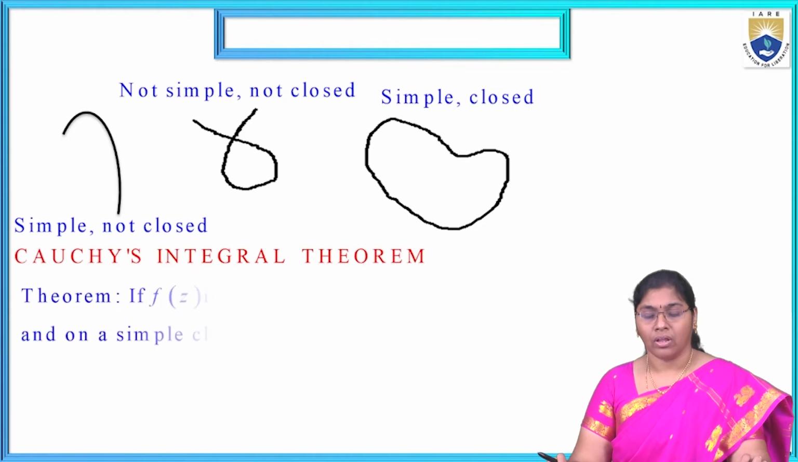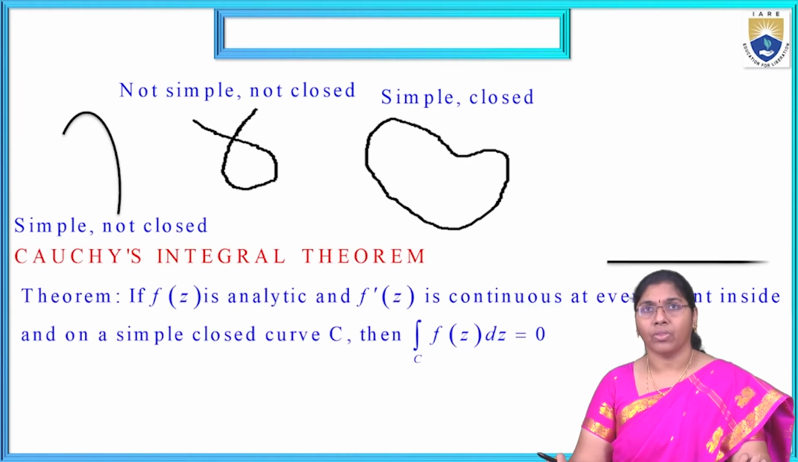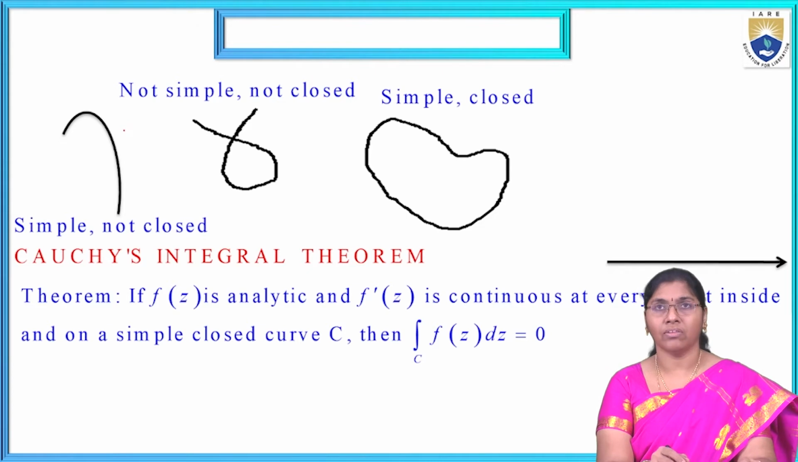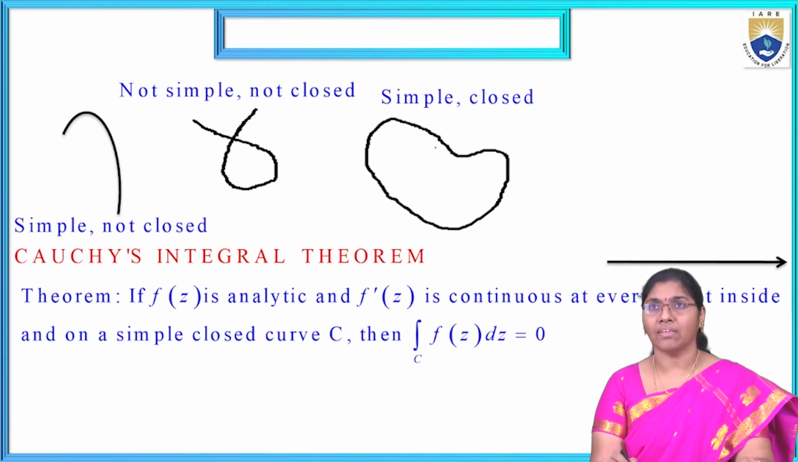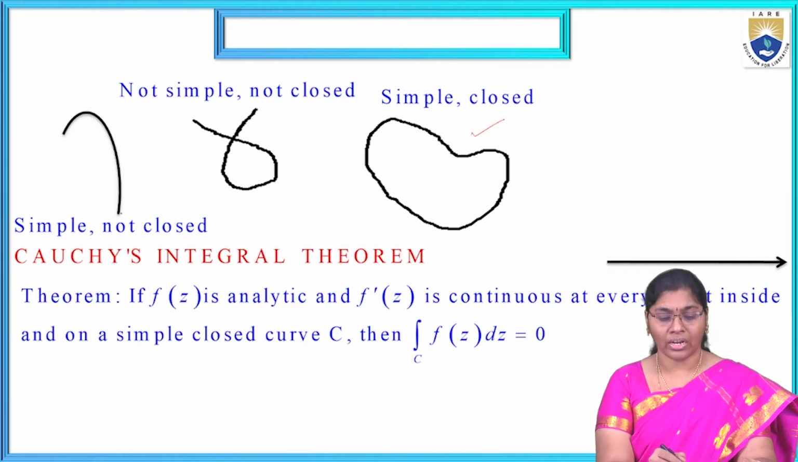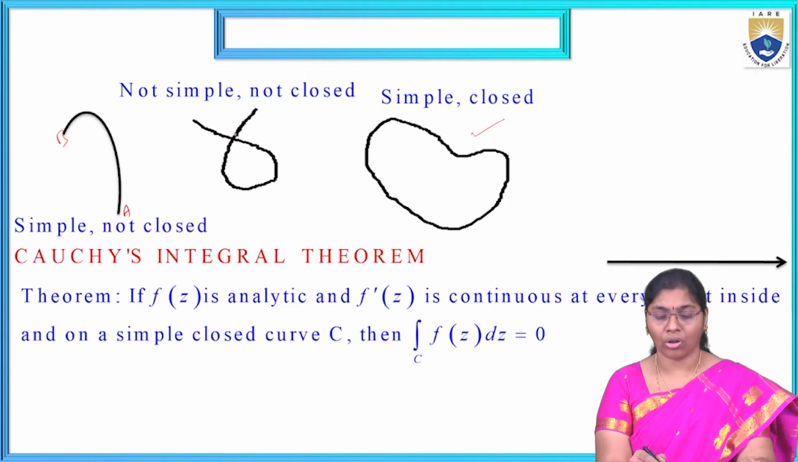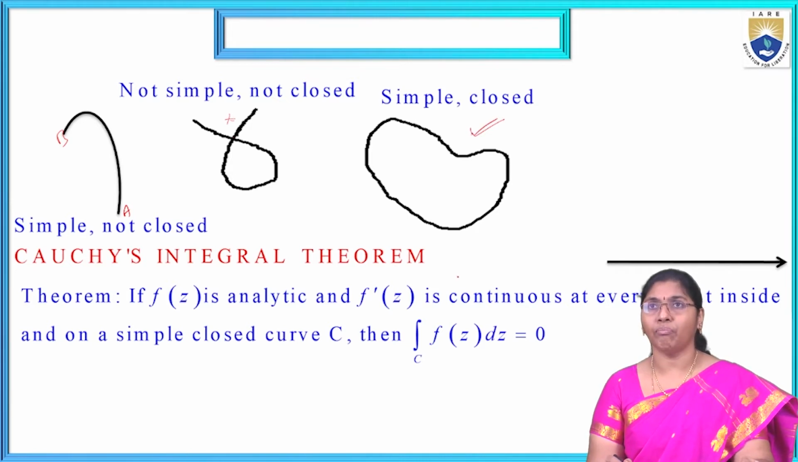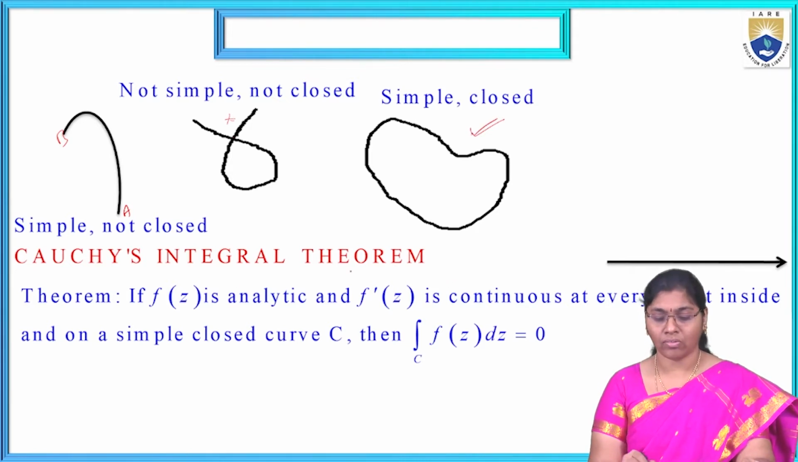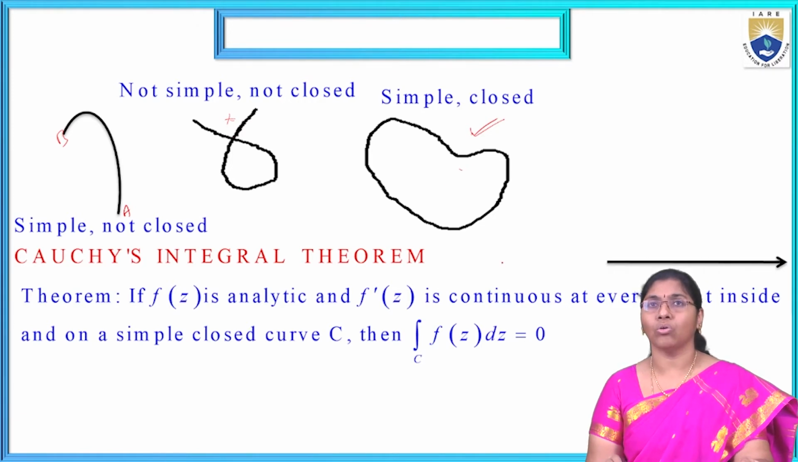First topic is Cauchy's Integral Theorem. Now here this is not a simple curve. This is not a closed curve. This is a simple and closed curve, and this one we are using now. This is not closed; the integral limits may be A to B like that. This is also closed but not completely, so we are not using this one. Only we are using this one: a simple and closed curve. Always Cauchy's integral theorem is used on a simple and closed curve.